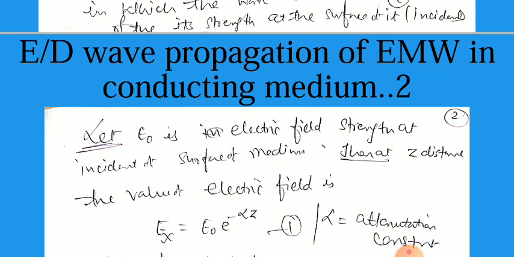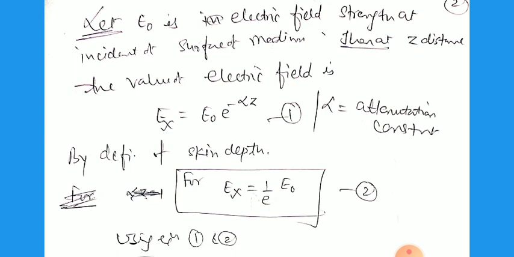Let E0 be the electric field strength at the incident surface of the medium, means the incident value of the electric field at the surface. Then at distance z, the wave is propagating along the plus z direction, so you can write Ex equal to E0 e to the power minus alpha z. Alpha is the attenuation constant, z is the distance. This shows that as the distance increases inside the medium, the electric field decreases exponentially.